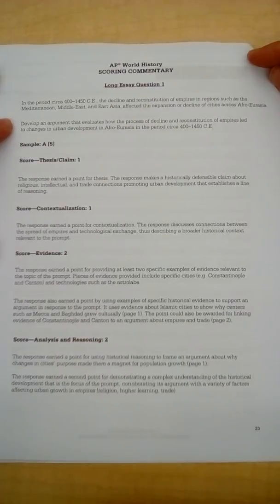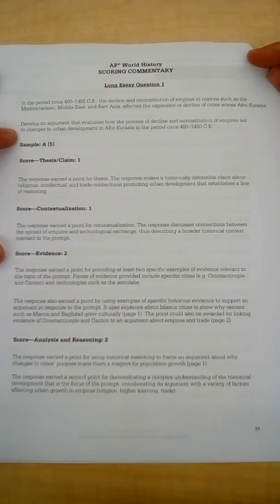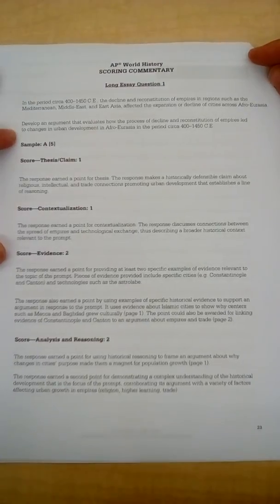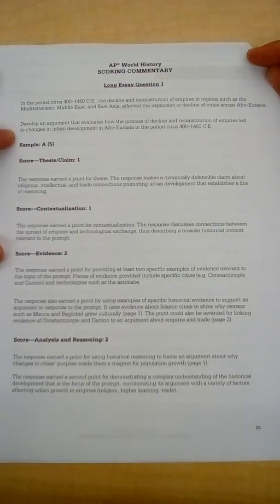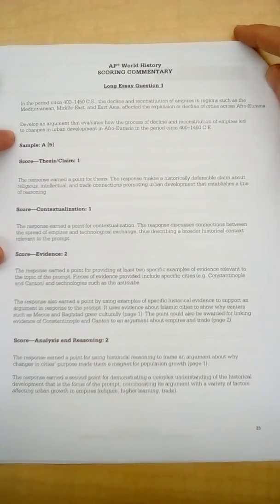Develop an argument that evaluates how the process of decline and reconstitution of empires led to changes in urban development in Afro-Eurasia in the period circa 400 to 1450 CE. So we're basically talking about changes in cities in Afro-Eurasia as a result of the rise and decline of empires.